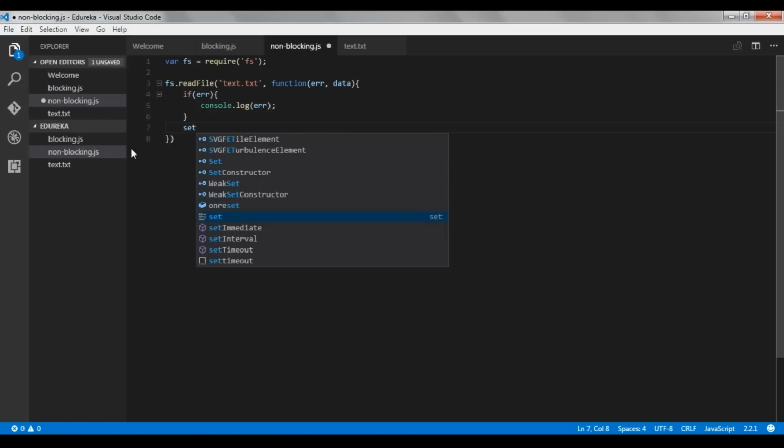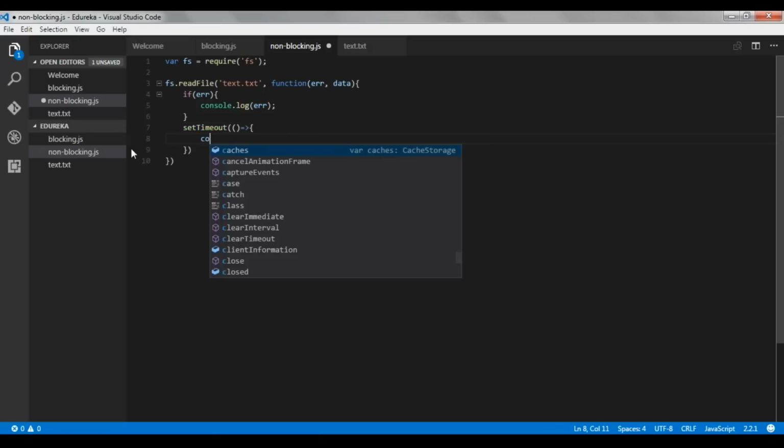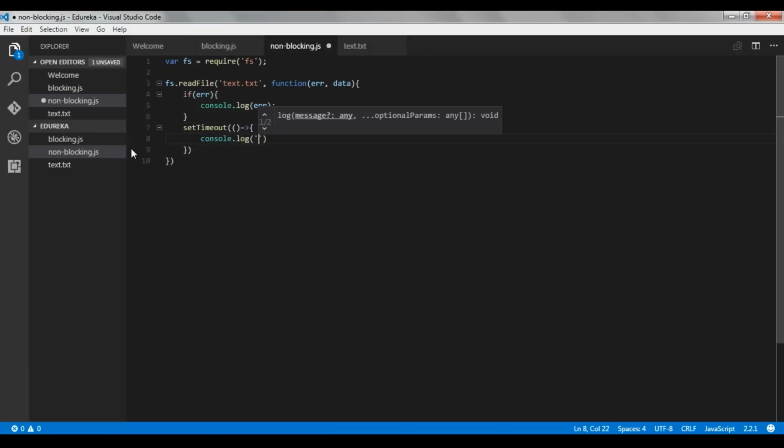And now we are using a setTimeout function, guys. What this function does is execute a one-time callback after the delay in milliseconds that you specify. So over here we are creating the setTimeout function.